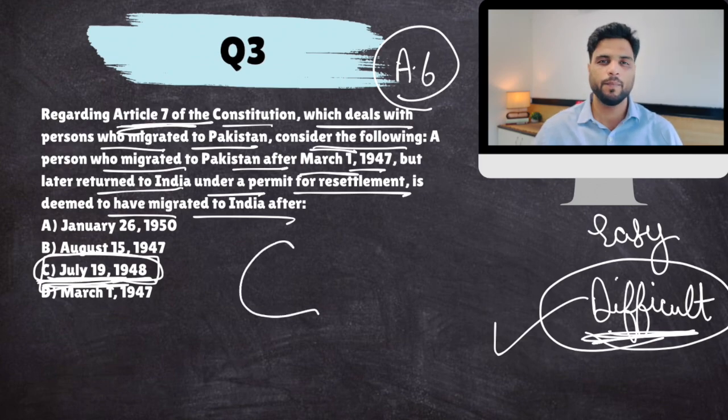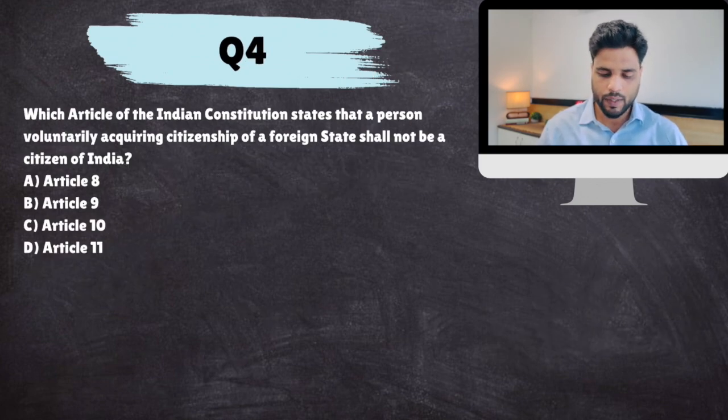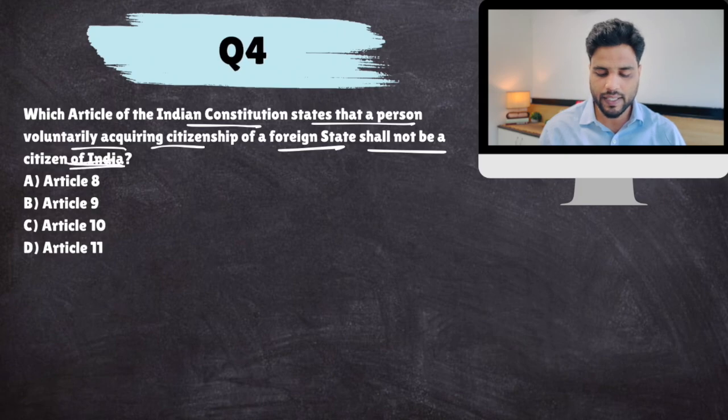C. Clear? Next. Which article of the Indian Constitution states that a person voluntarily acquiring citizenship of a foreign state shall not be a citizen of India?